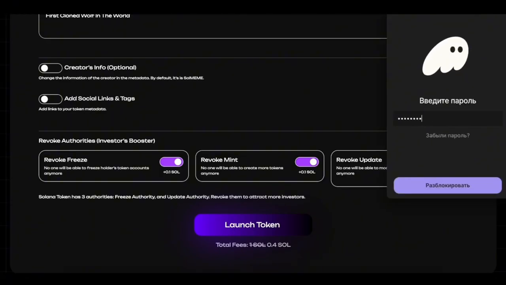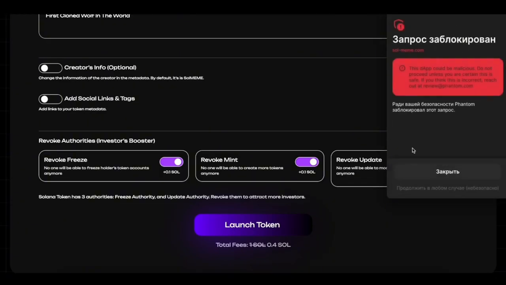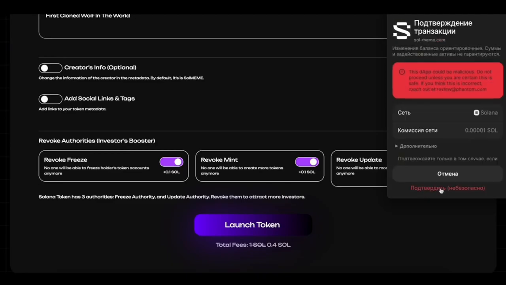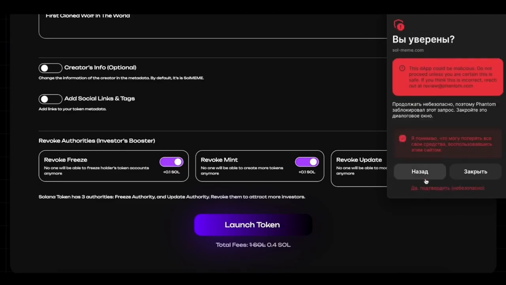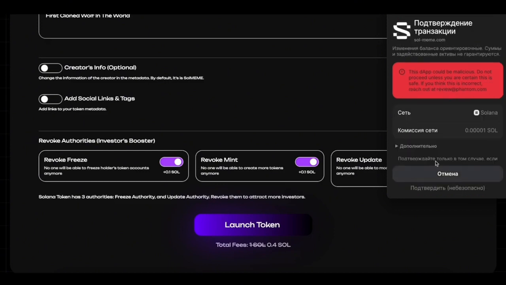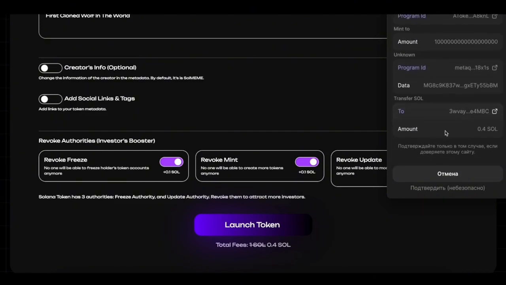These appear because the IP address of the site is not registered within Phantom. For example, if we go back from here and open the additional section, we will see that exactly 0.4 Solana will be deducted from us. No more, no less. So in fact, by issuing such a notification, Phantom does not take on any additional obligation. So here everything is safe for us, and we click on the confirm button.